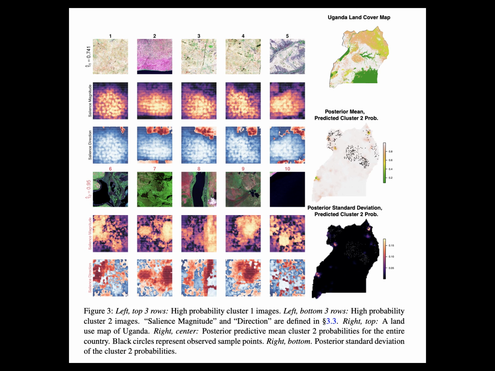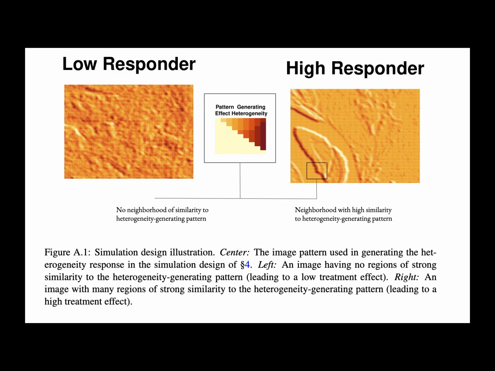Background and related work. CATEs with tabular data. Let y_i(t) denote the potential outcome of an intervention t in {0, 1} for a unit of study i. For example, y_i(1) may represent the poverty level in household i following an aid intervention, and y_i(0) is the level without intervention. We may define the unit-level treatment effect as tau_i equal to y_i(1) minus y_i(0). When tau_i is greater than 0, the unit's outcome is greater under treatment than otherwise.